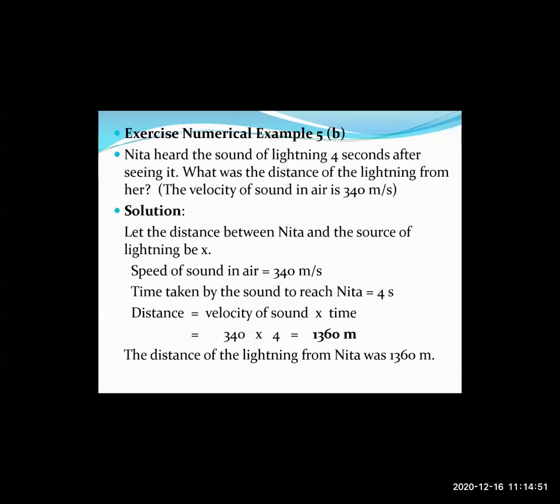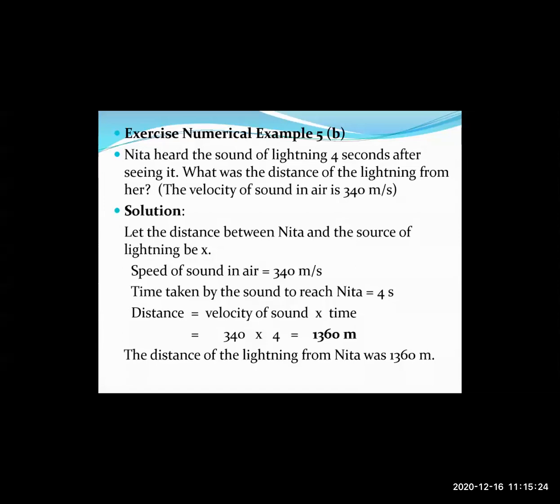There is no time delay, at least on Earth. So you immediately see the lightning strike, but the sound, the bang of the lightning, the thunder, you hear after a certain time interval. Why? Because the velocity of sound in air is much slower than the velocity of light. As in this case, the velocity of sound in air is given to be 340 meters per second, so we can calculate from the velocity of sound the distance from us where the lightning has struck the earth.